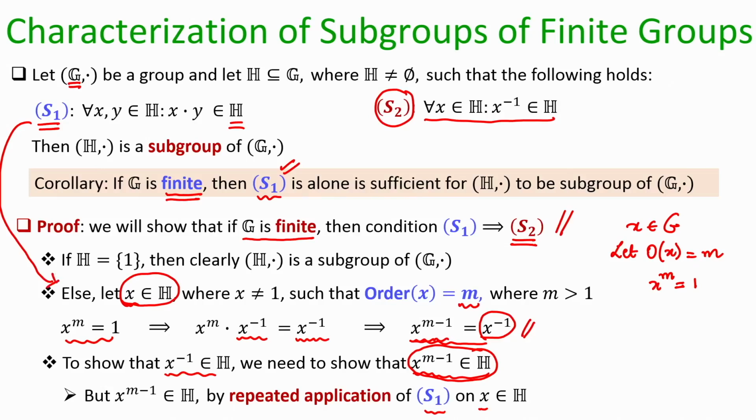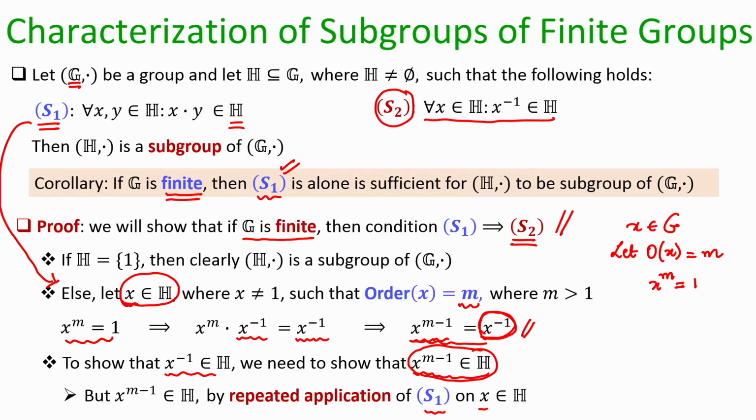So, x square will be a member of H, x cube will be a member of H, x to the 4 will be a member of H, and hence x power m minus 1 also will be a member of H, and x power m minus 1 is nothing but x power minus 1, and that shows that x power minus 1 is automatically guaranteed to be present in H if the axiom number S1 is satisfied.